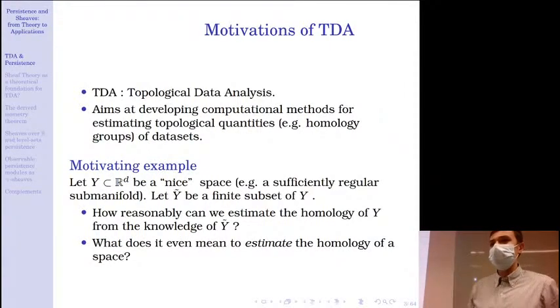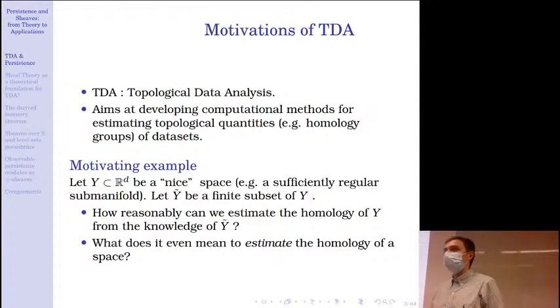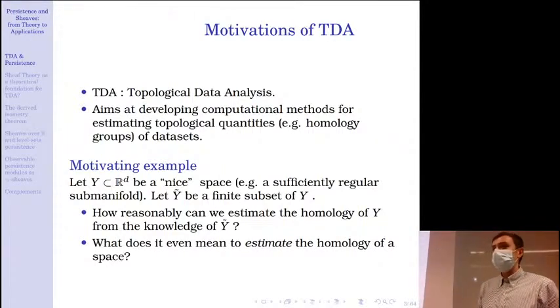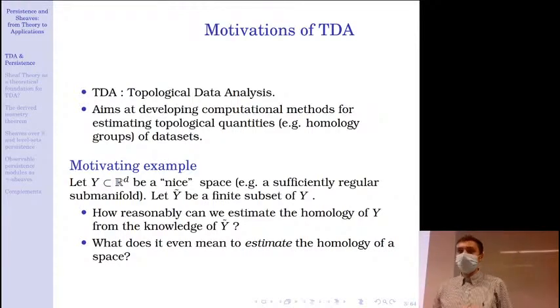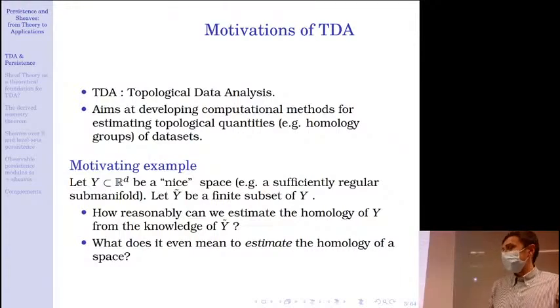TDA stands for Topological Data Analysis, and its main aim is to develop computational methods to estimate topological quantities of data sets, for instance homology groups. Let me give a very silly motivating example. Imagine that you have a nice subspace of R^d, for instance a sufficiently regular submanifold, but you can only observe a finite sample of it, Y tilde. Two questions arise. How reasonably can we estimate the homology of Y from the knowledge of Y tilde?